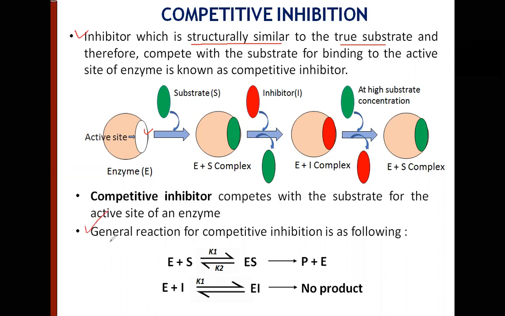The general reaction is shown over here. You have enzyme plus substrate, forming the enzyme-substrate complex, which subsequently dissociates to give product, and the enzyme is recovered. But if the inhibitor binds, you get the enzyme-inhibitor complex, which cannot be further dissociated, so you will not have product formation.